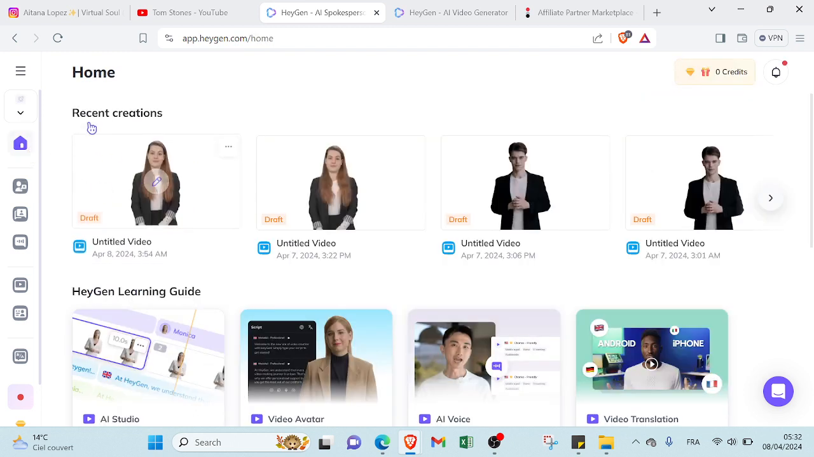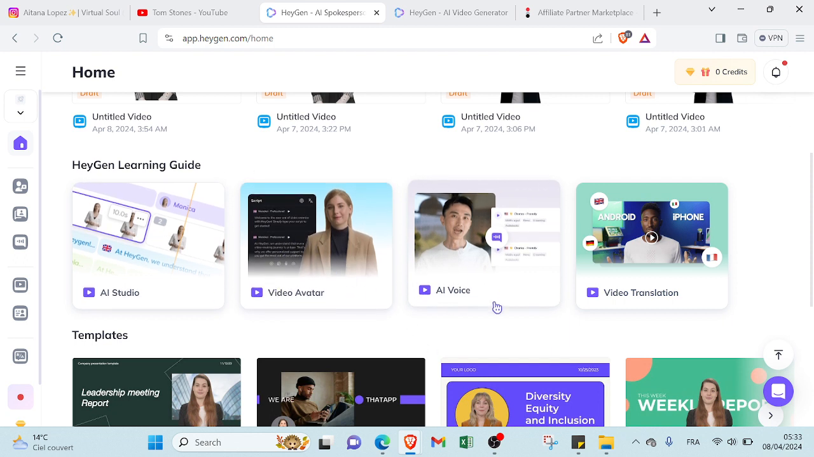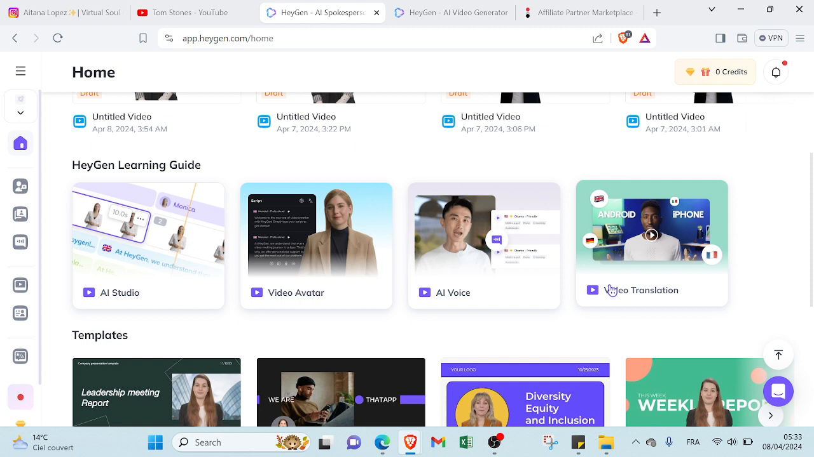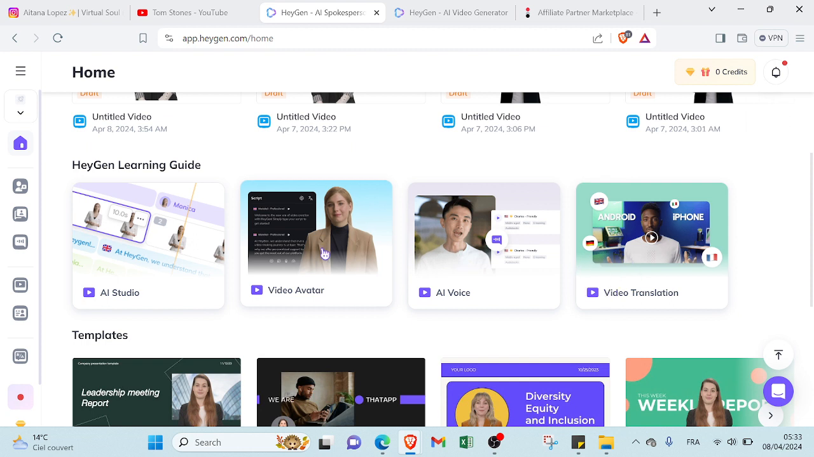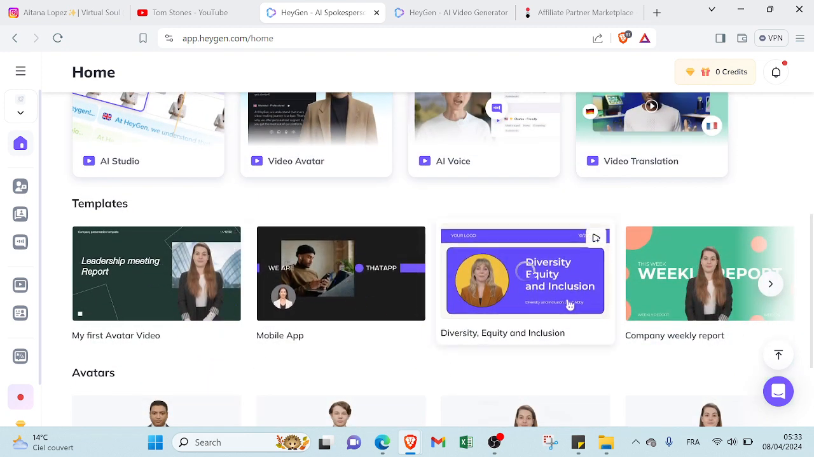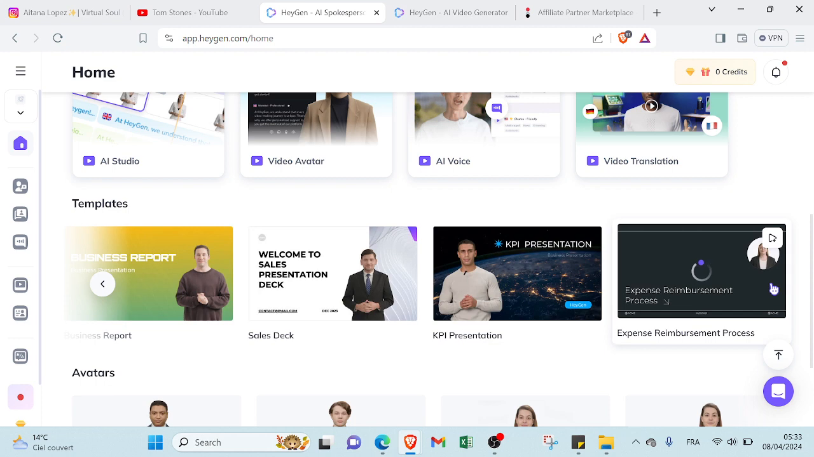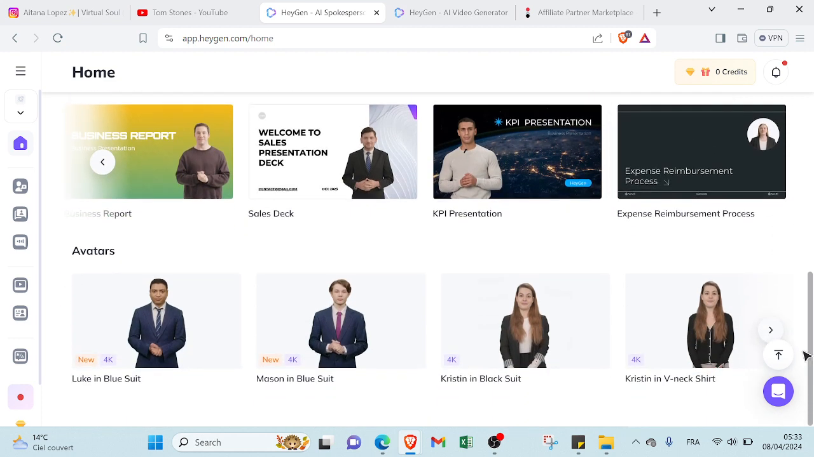That's my recent creations. And then if you didn't understand how you can create your AI studio, you can just get to the hygiene learning guide. And then here we have video avatar, AI voice, video translation. So this is a lot of information that you can get here to understand more how hygiene works. Then if we scroll down, you will find templates. So as you can see here, we have a lot of templates with various topics, so you can choose the one that suits you or the one you need for your content.